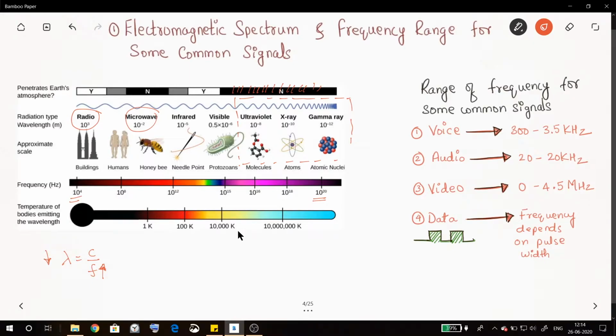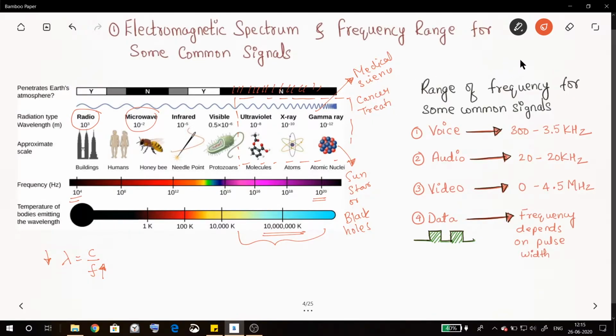Also, these three rays are emitted or radiated by any body having very high temperature. So these three are generally emitted by the sun, stars or black holes that have this very high temperature. It's not like we cannot artificially produce these waves on earth. We can, and where we use these rays is in medical science, especially for cancer treatment.